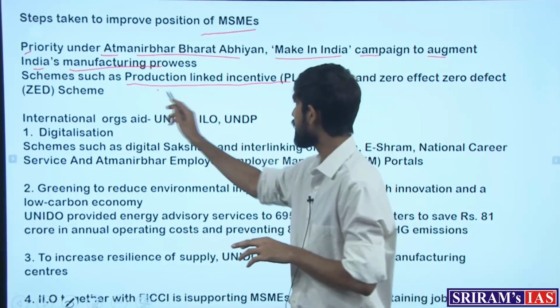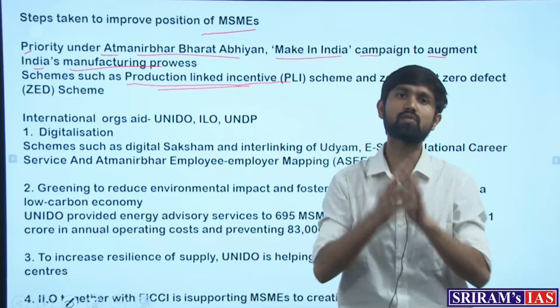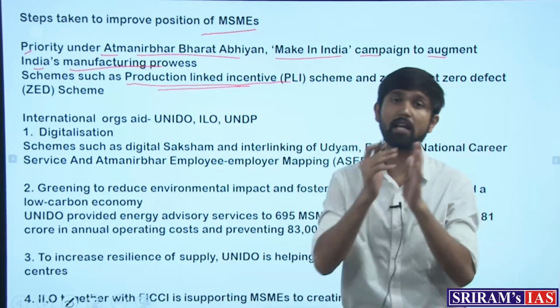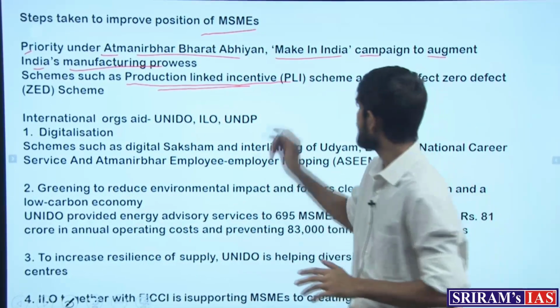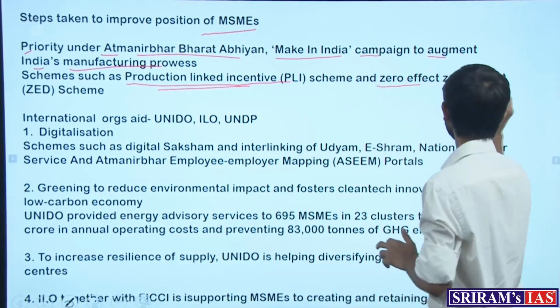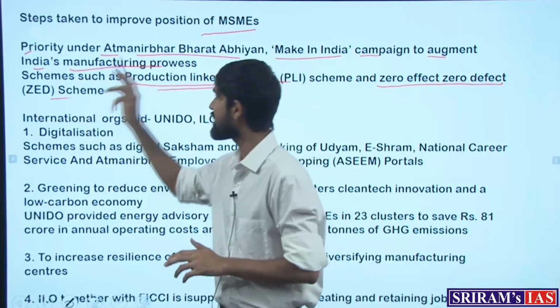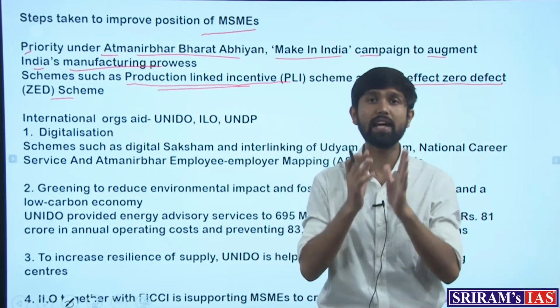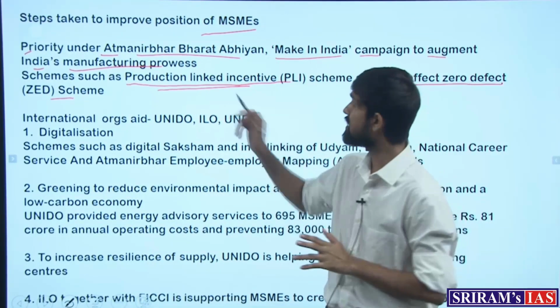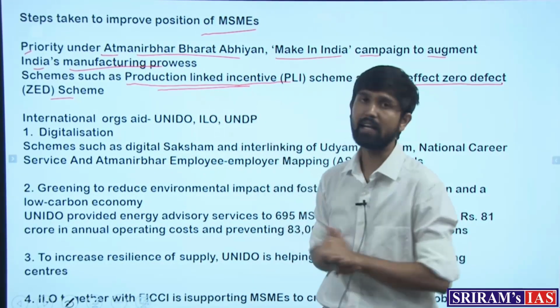So this is the Production Linked Incentive Scheme, which is being implemented in more than 22 sectors in the Indian economy right now. And a similar scheme is the Zero Effect Zero Defect scheme, which is again linked to improving the efficiency of the MSMEs. These are some of the steps taken by the Indian government.